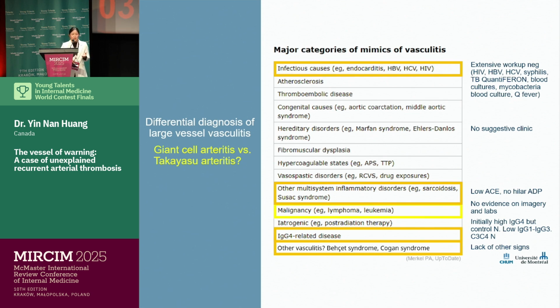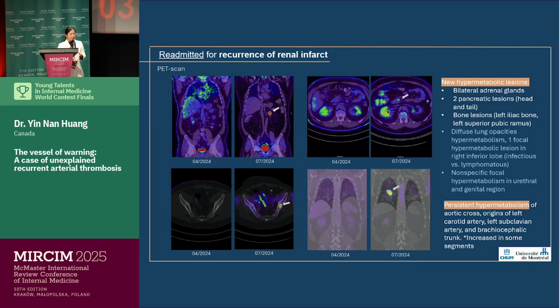We did recognize, however, that this patient's epidemiological profile was quite unusual for Takayasu. But despite adequate treatment for his vasculitis, he continued to have other thromboembolic events and was even started on infliximab. Despite that, he was readmitted again for recurrence of another renal infarct.